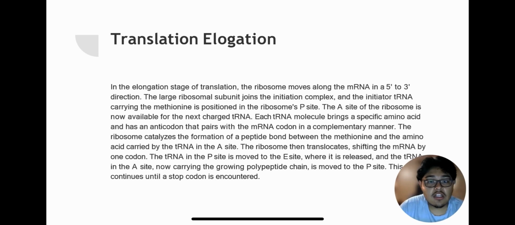Then translation elongation will happen. The ribosome will move along the mRNA in the 5' to 3' direction, and the large ribosomal subunit joins the initiation complex, and the initiator tRNA carrying the methionine will be positioned in the ribosome's P site. The A site of the ribosome will now be occupied by the next charged tRNA. Each tRNA molecule brings a specific amino acid and has an anticodon that will pair with the mRNA codon in a complementary manner. The ribosome catalyzes the formation of a peptide bond between the methionine and the amino acid carried by the tRNA in the A site.